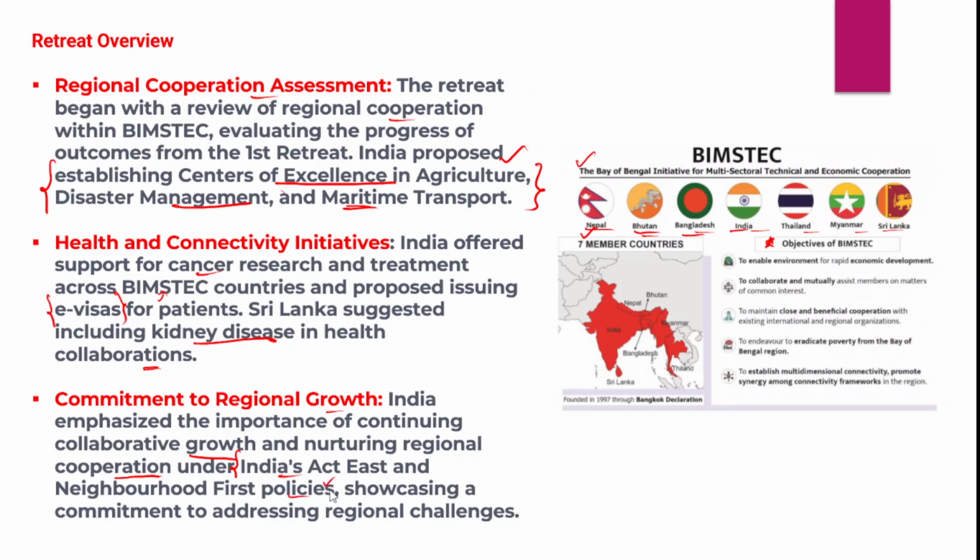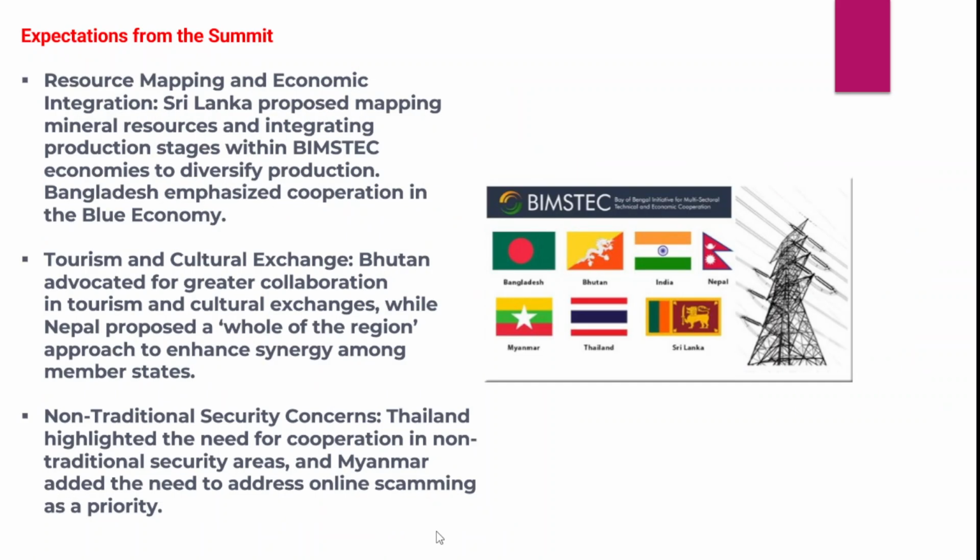India has been engaging with all these BIMSTEC countries under both policies. Therefore, India has been showing commitment to address the regional challenges that all BIMSTEC countries have been facing in the past years.